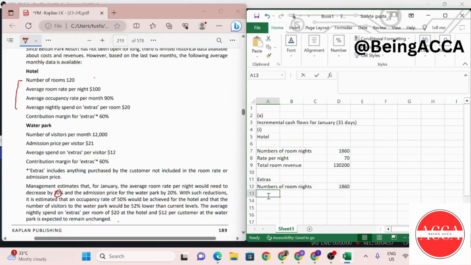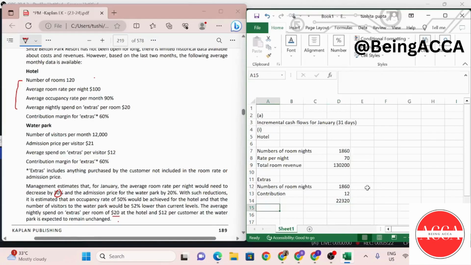And my contribution margin is 60%, and the spend is $20. So I'm just going to take 60% of 20, which comes out to be 12. Multiplying these two, I will find out the total for the month of January.